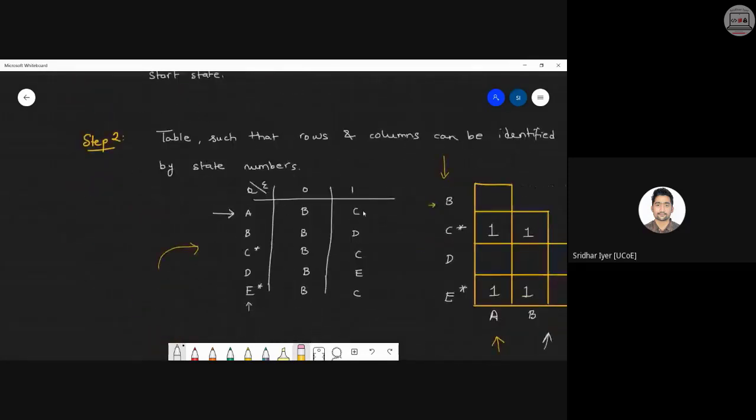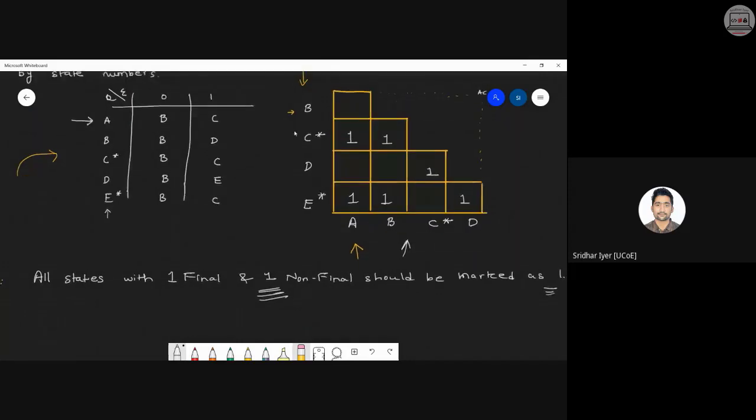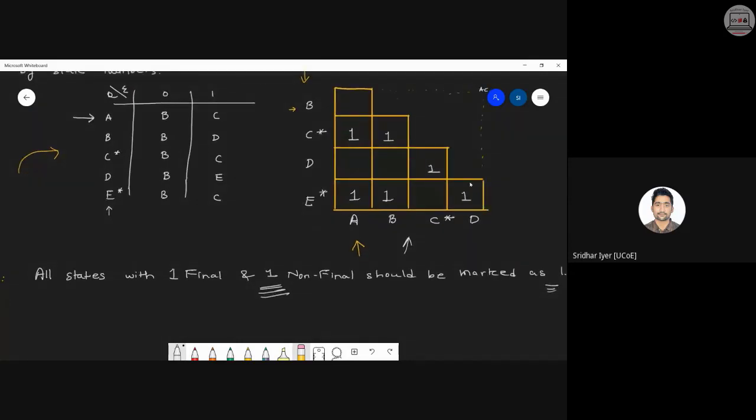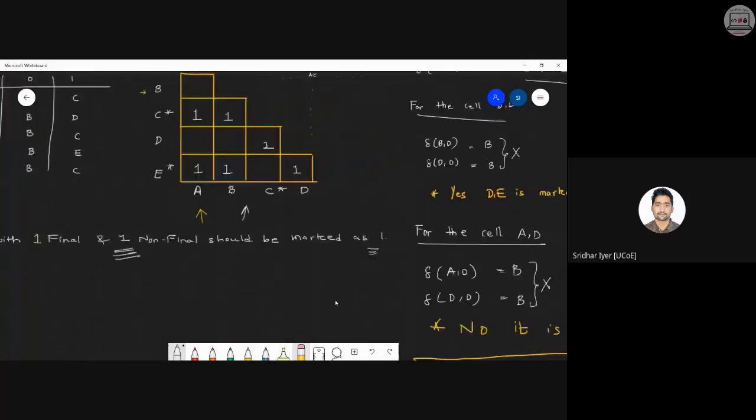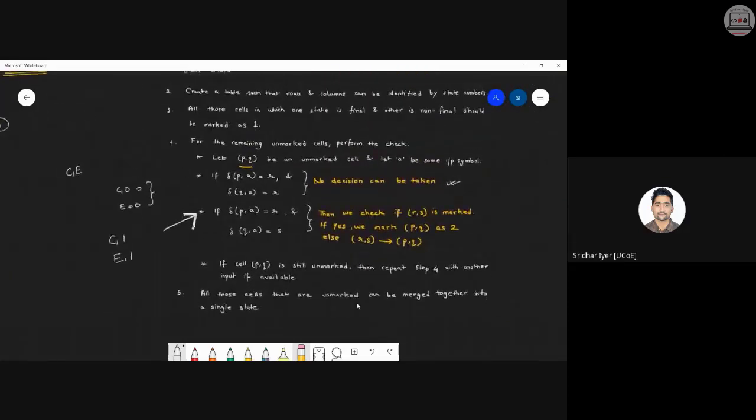Step two is all about converting that diagram into a table. This is how we have got the table. And step three is all about creating this pyramid sort of structure, which is known as the box, that is why it's called the box method. Wherever there is an intersection between a final state and a non-final state, we have to mark that intersection with a 1. Otherwise, everywhere it will be a 0. Clear with this? I have revised all the steps so far, till step number 3. Now, let me start with step number 4. That is the most important step.